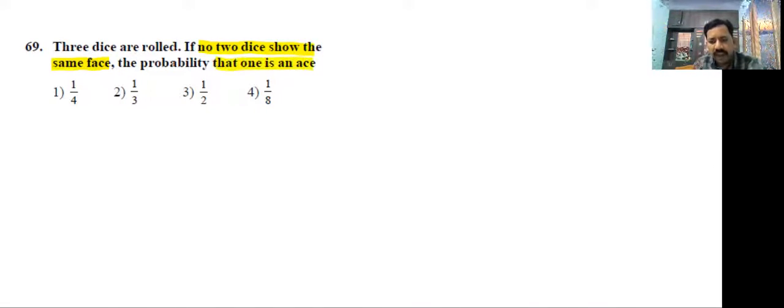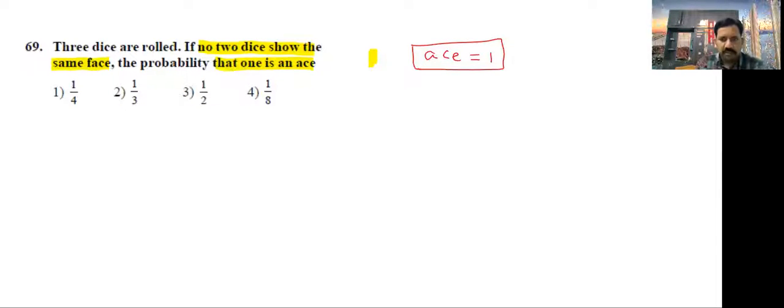Ace means what? Number one. Ace means the face value is 1. Remember it. One of the dice shows the number 1, compulsory.